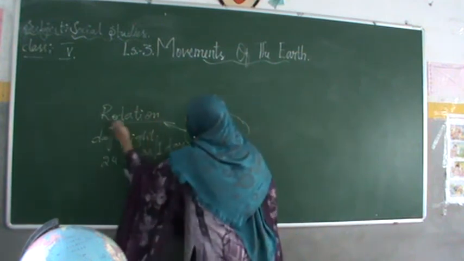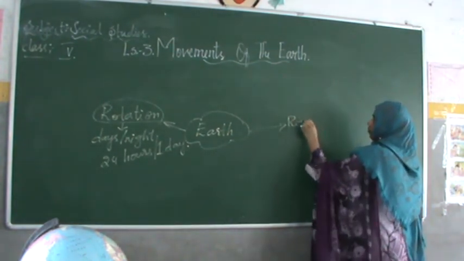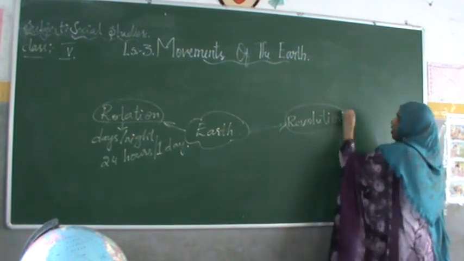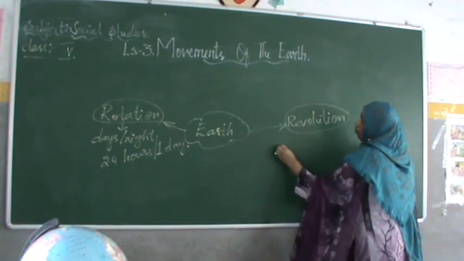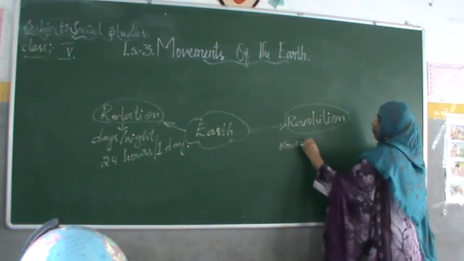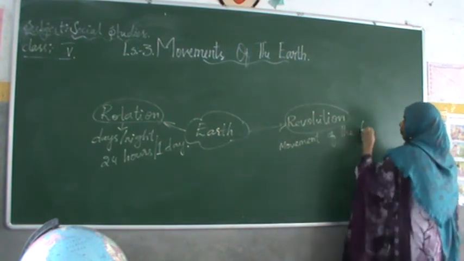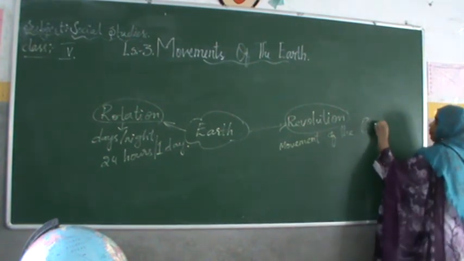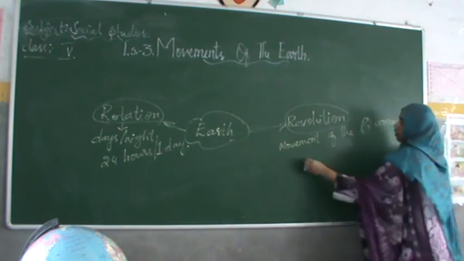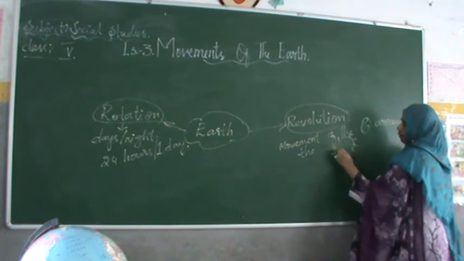Alright, now let us know about revolution. Revolution of the earth is nothing but movement of the earth around the sun.